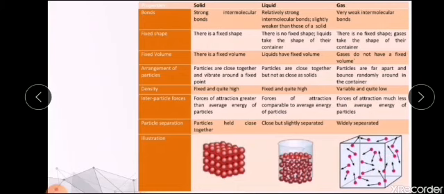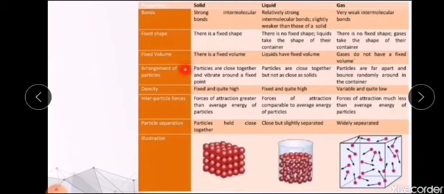Now, when we come to shape and volume, solids have fixed shape and volume. Liquids don't have a fixed shape, but they have a fixed volume, and they take the shape of the container in which they are. And gases don't have a fixed shape and they don't have a fixed volume either, but like liquids, they can acquire the shape of the container in which they are taken.